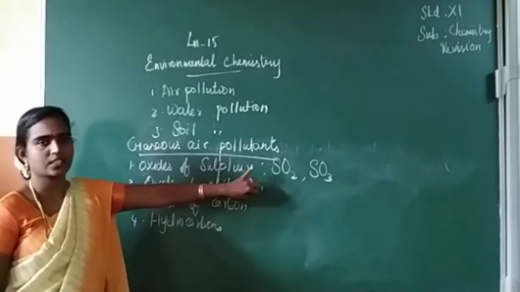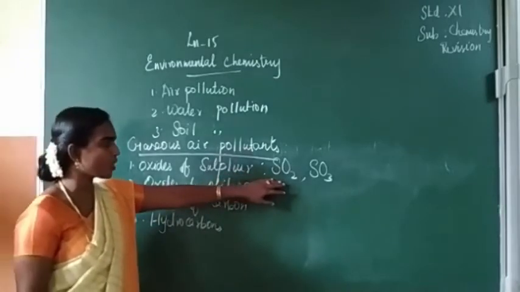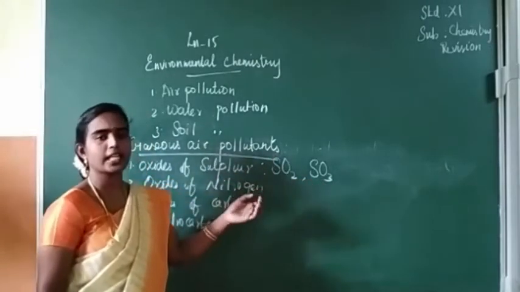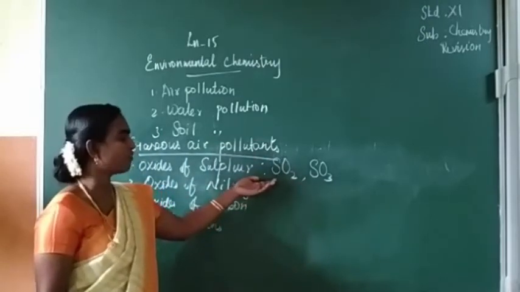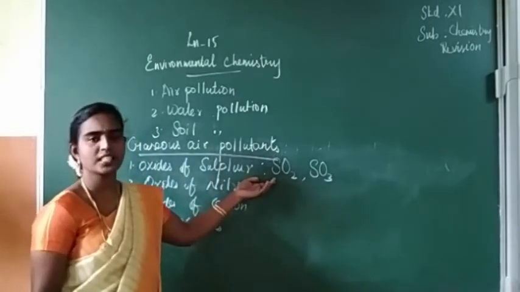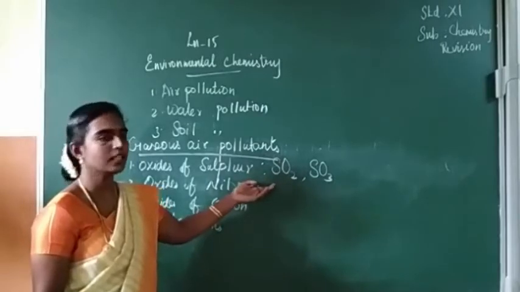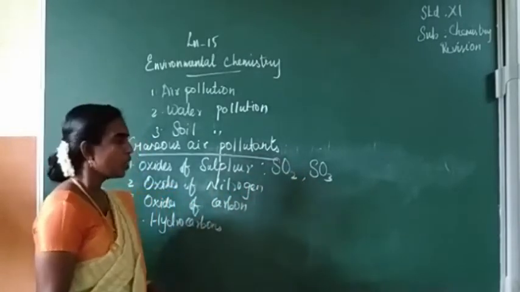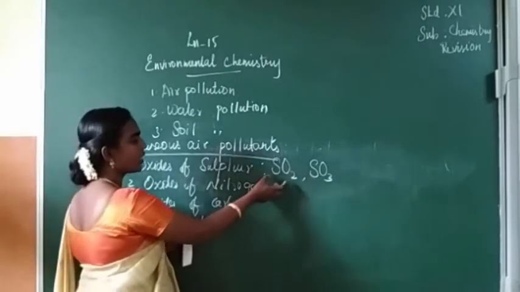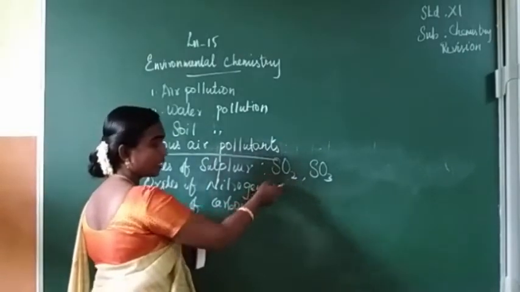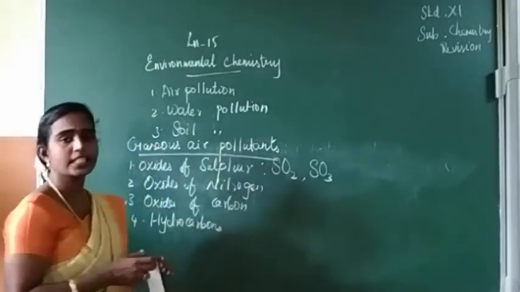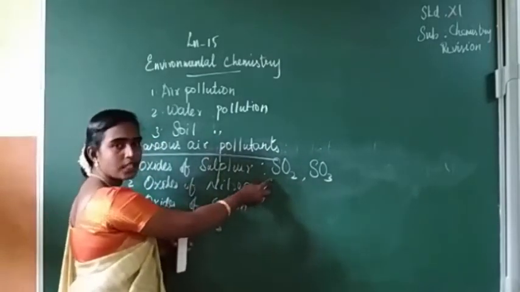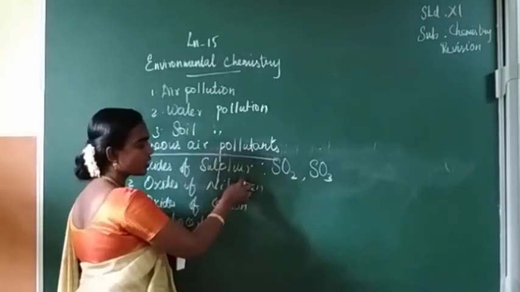The sulfur dioxide and sulfur trioxide are introduced in the air by combustion of fossil fuel. Even the roasting of sulfide ores is also responsible for releasing these oxides of sulfur.